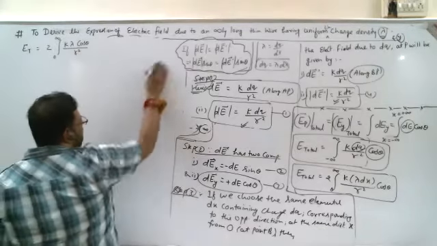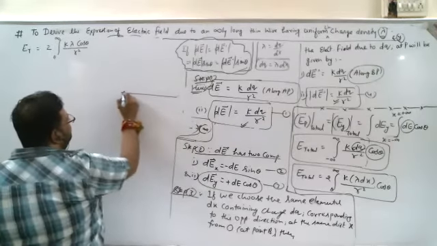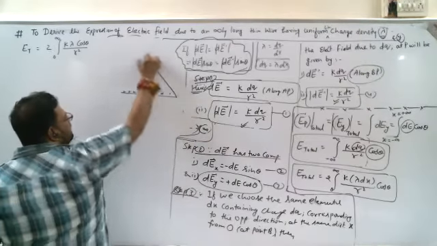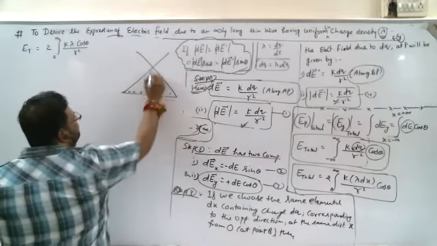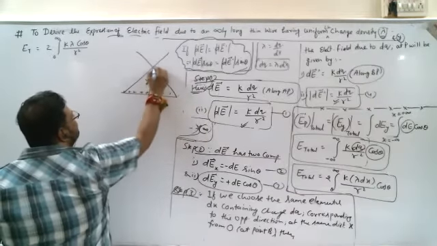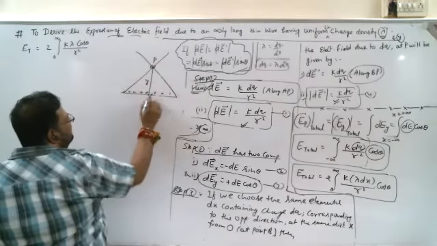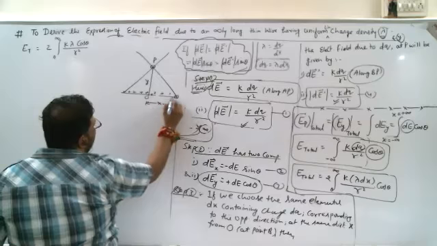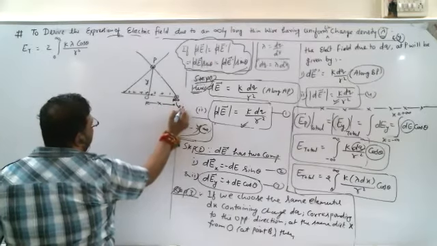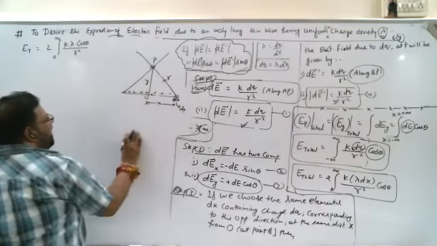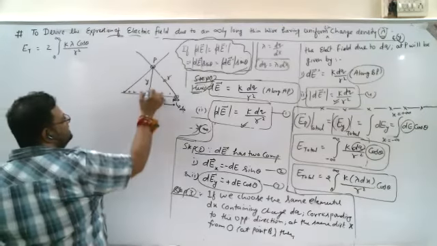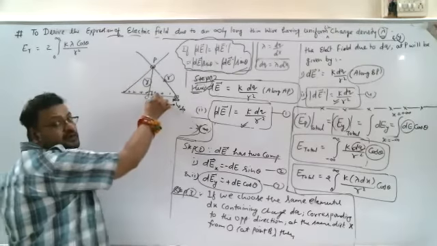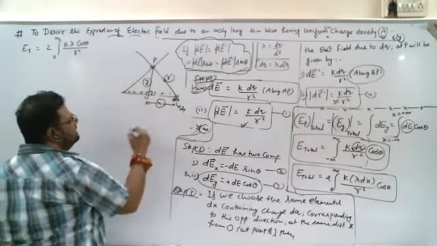If you know this diagram, I forgot actually one thing to mention. This is point O, and this is the y distance. This is point P. This distance from O to dx is x, where dx is the elemental length given. So can we write r in terms of y and x? By seeing the Pythagoras theorem, this is the hypotenuse, this is the perpendicular, this is the base.